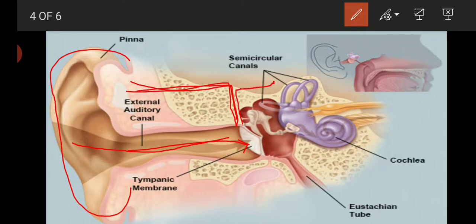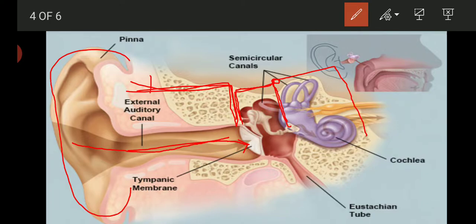The middle ear consists of the eardrum and three small bones: malleus, incus and stapes. And this is the inner ear. The inner ear consists of auditory nerves and the cochlea.